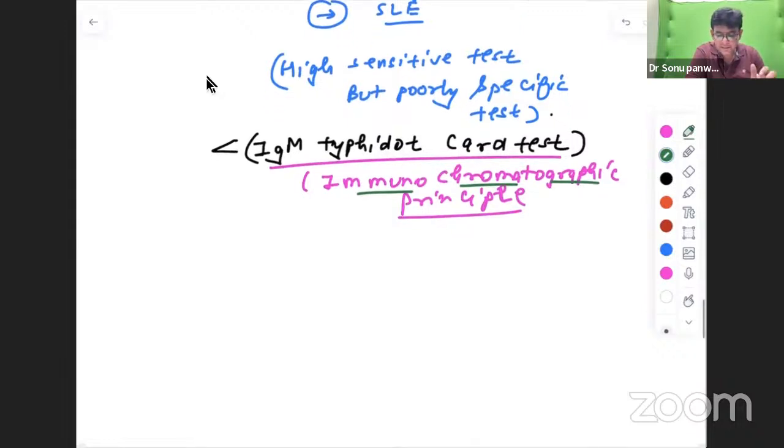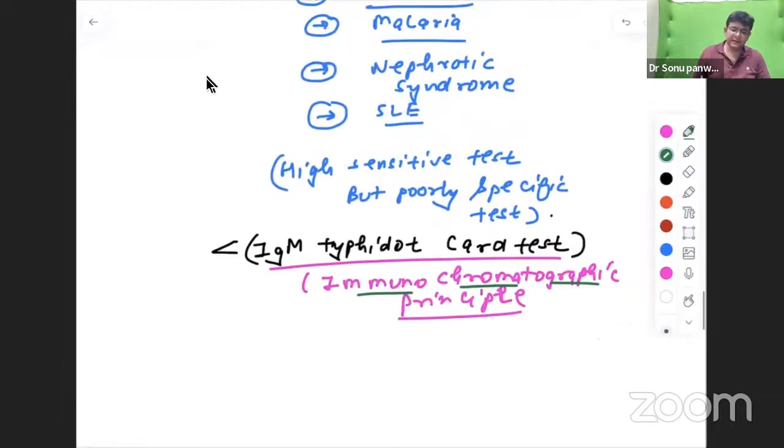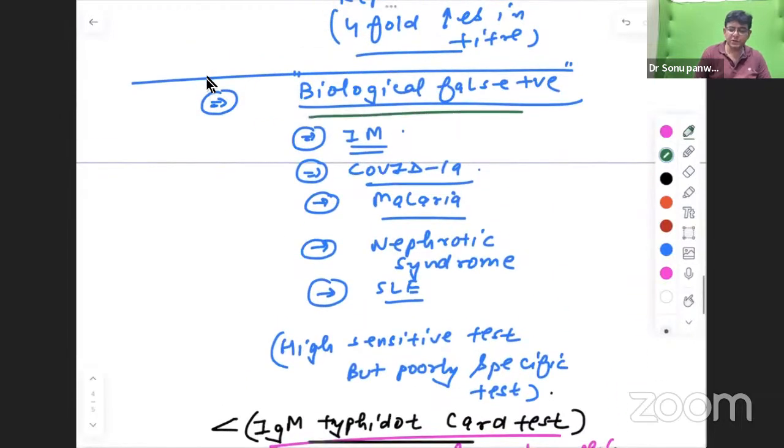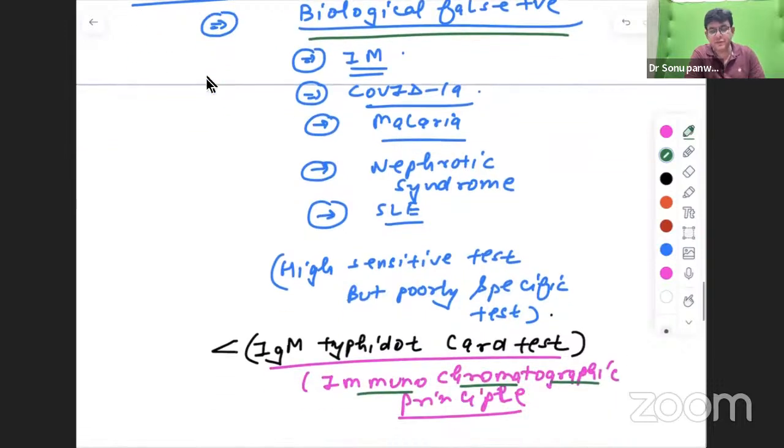You are also right in commenting that yes, it does come positive. That's true. Okay. So this is there, guys, and this might be a short note also: what are the various biological false positive conditions in which the Widal test can come positive? These are there: infectious mononucleosis, COVID-19, malaria, nephrotic syndrome, SLE, even UTI.